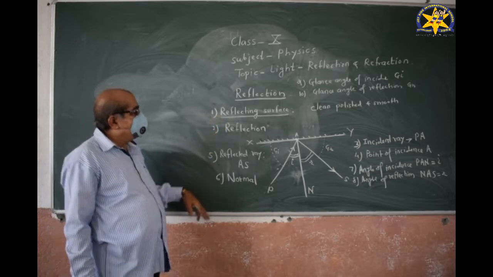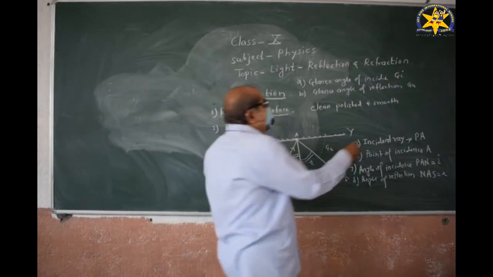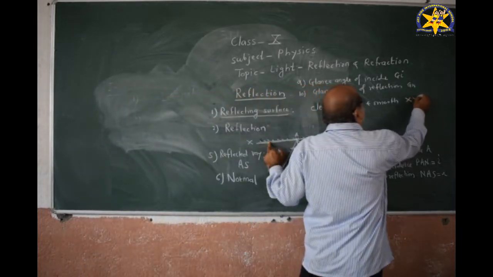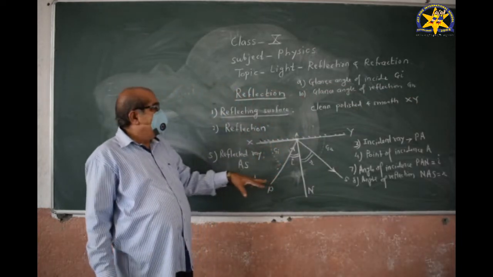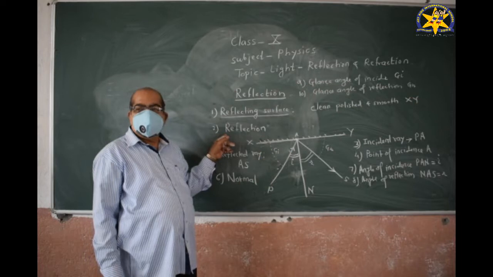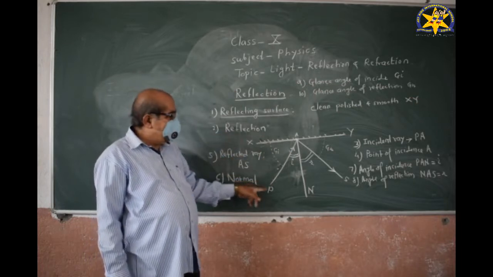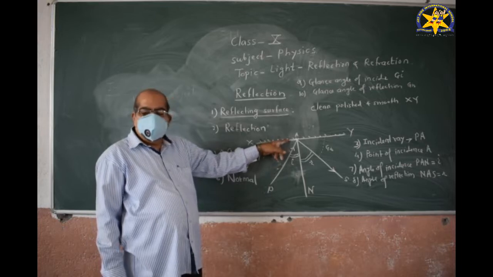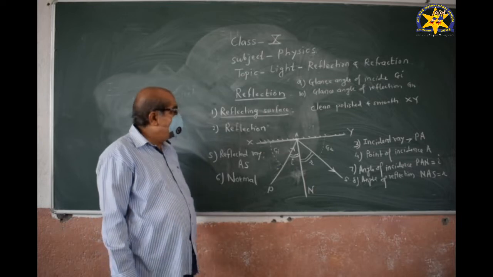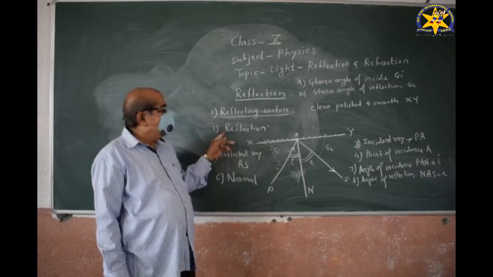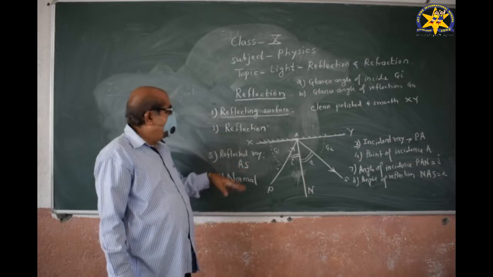When light is incident on the reflecting surface, then it comes back in the same medium. This phenomenon is called the reflection of light.